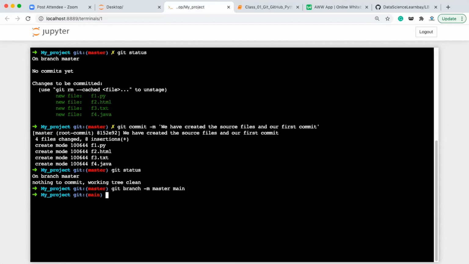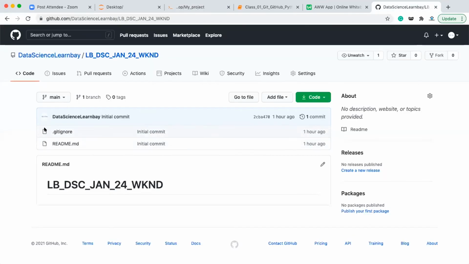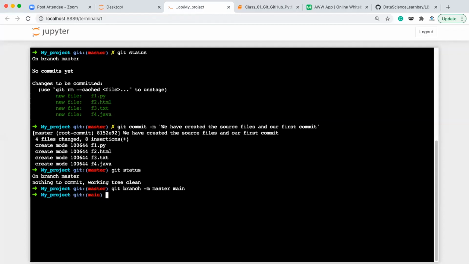Now, one more thing. This is your main branch in the GitHub repository, and this is your main branch in your local repository. If you check with ls, you have the files f1, f2, f3, f4. So see what will happen if you try to push this code.